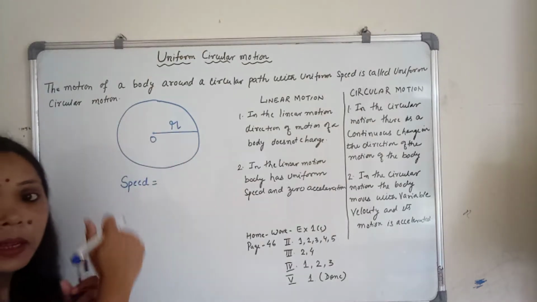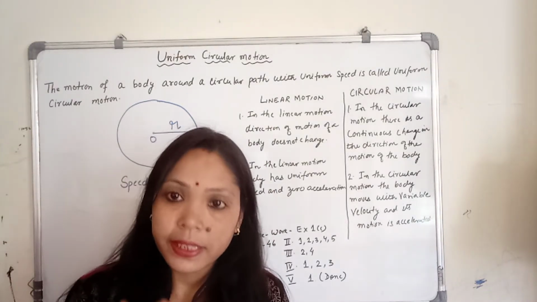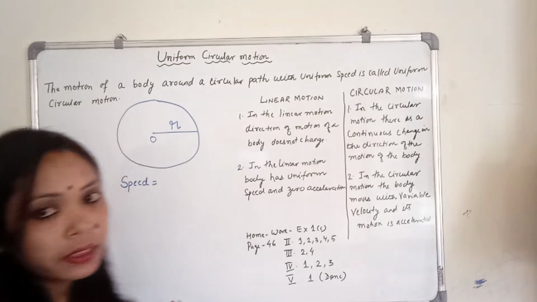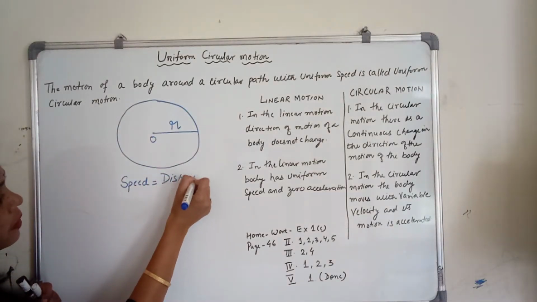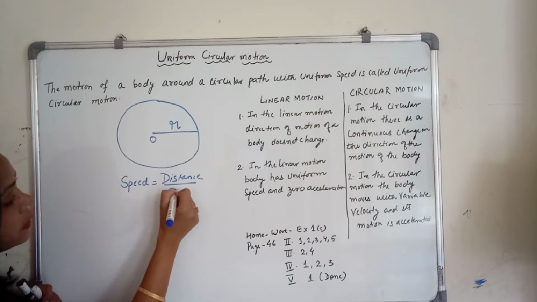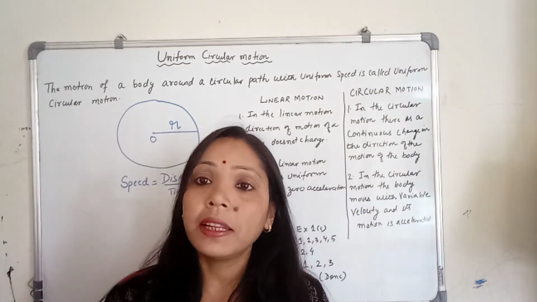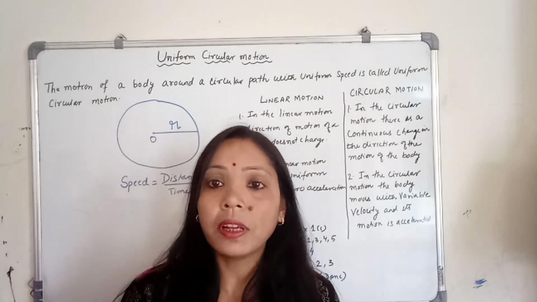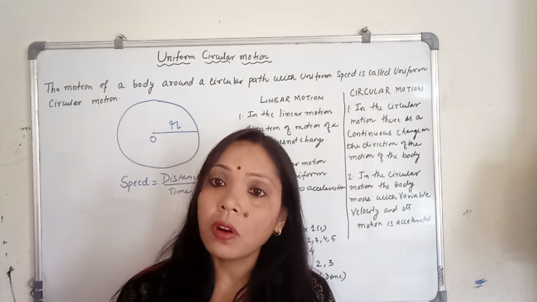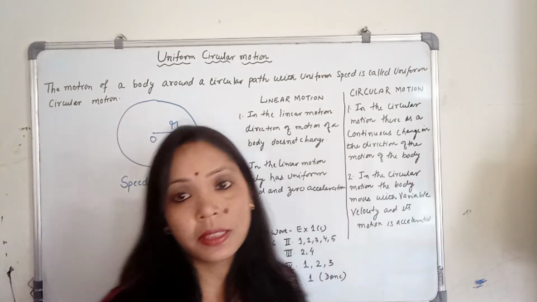Now if you want to find the speed of a body in a circular path, it will be distance divided by time. Now, how can we find the distance in a circular path? For a circular path, distance is equal to the circumference of the circle.